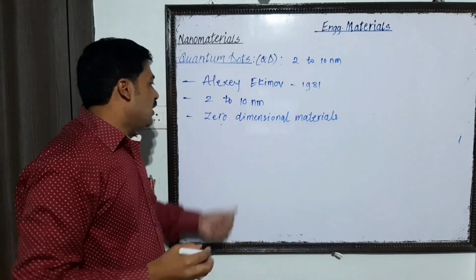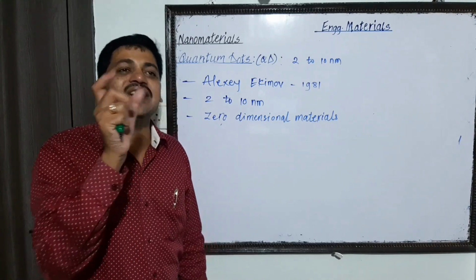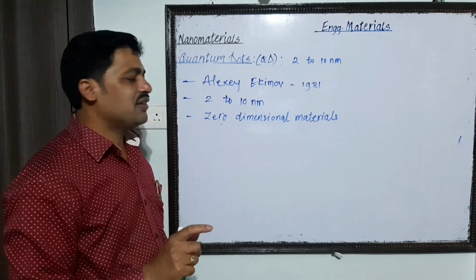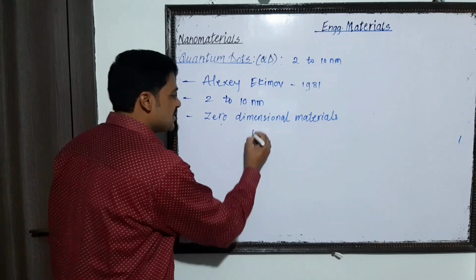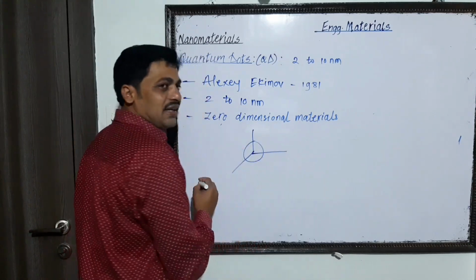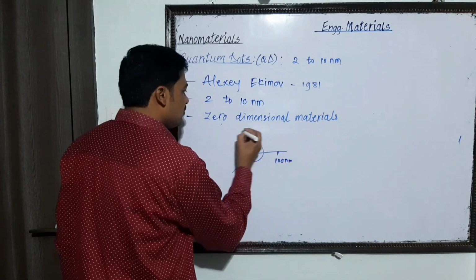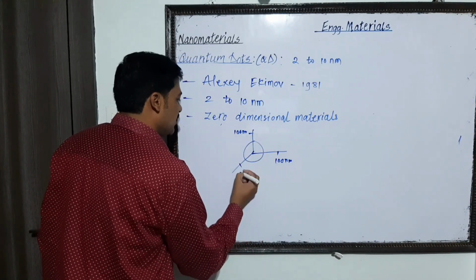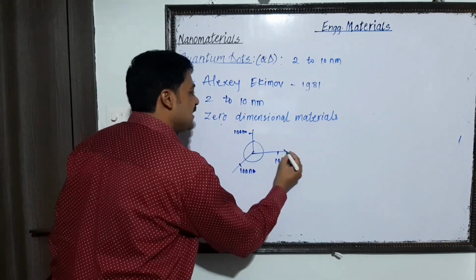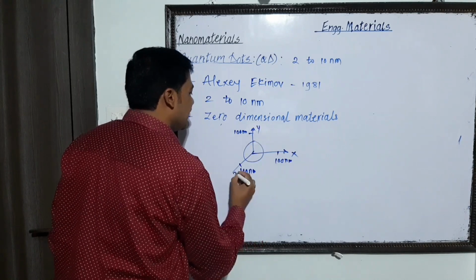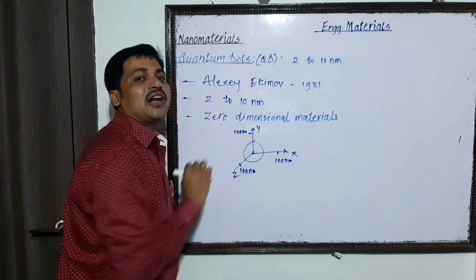That means all dimensions fall below 100 nanometer, or within the nanoscale. Whatever the x, y, z axis, on each axis the particle size is within the nanoscale itself.